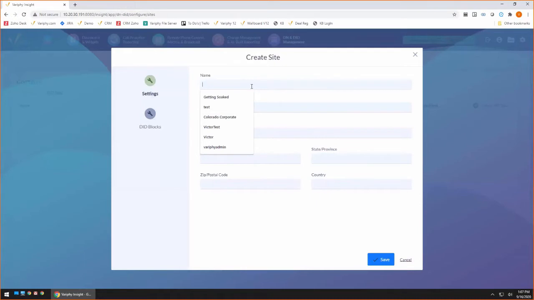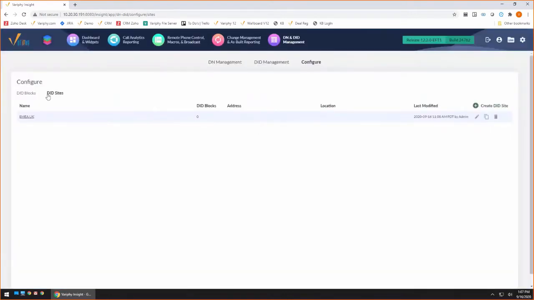We'll just call this our EMEA site. So here's our European, Middle Eastern, Africa location. We can give it a description. We can put some addresses in here. I can create a specific site for maybe EMEA UK, and I can have different EMEA locations. Again, these are really just buckets. So I'm going to save this. We'll create an EMEA UK, and now we have a site.